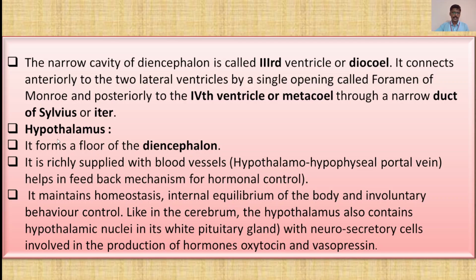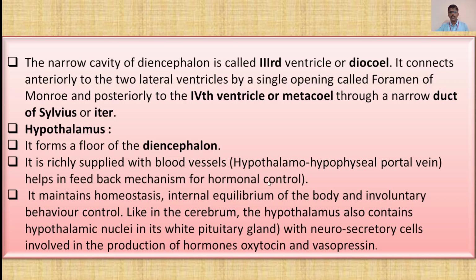Then the hypothalamus. We will talk about the hypothalamus in detail. It forms the floor of the diencephalon. The hypothalamus region is very small, but it forms the floor of the diencephalon. It is richly supplied with blood vessels and it is called the hypothalamo-hypophyseal portal vein. It has a rich blood supply. It helps in feedback mechanism for hormonal control.